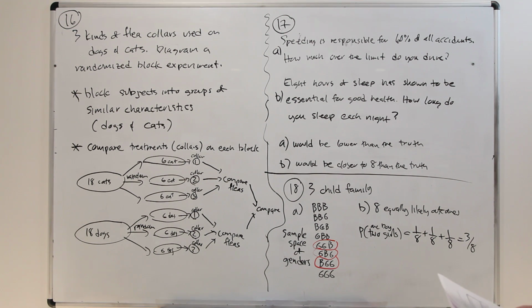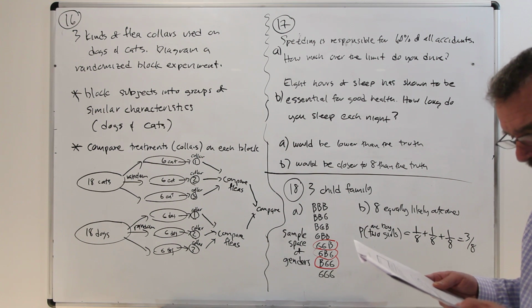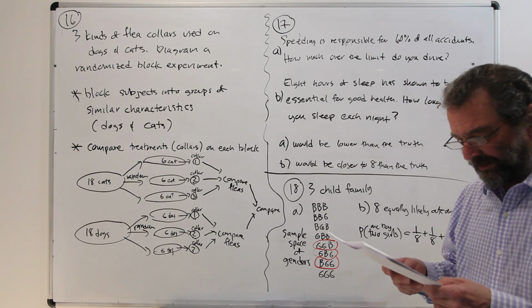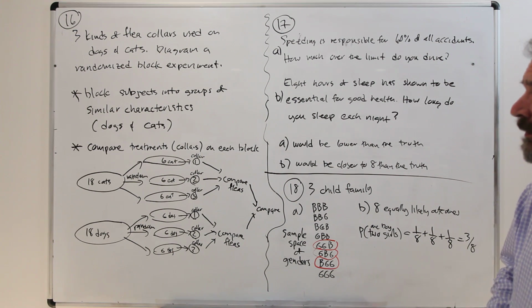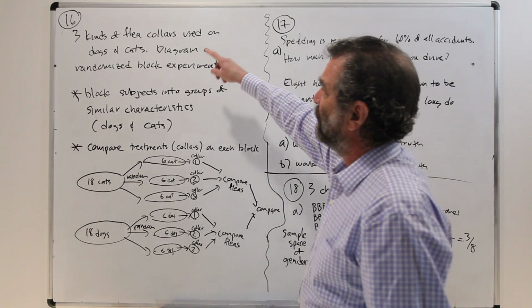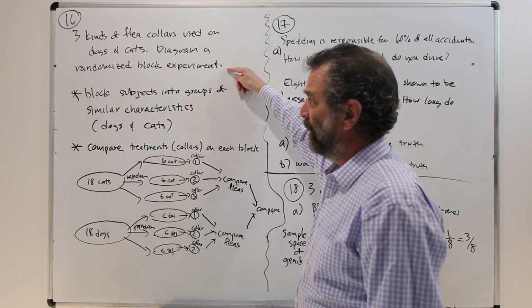Okay, we're continuing on. Number 16. Diagram a randomized block experiment comparing the effectiveness of 3 kinds of flea collars if you have an experimental group consisting of 18 cats and 18 dogs. So here we are, 3 kinds of collars used on dogs and cats. Diagram a randomized block experiment.